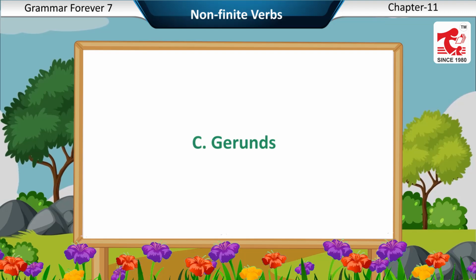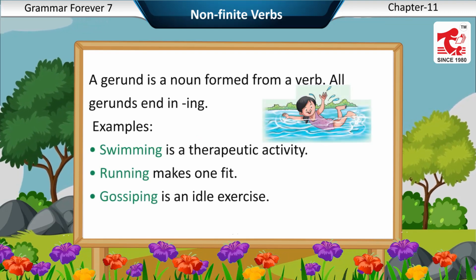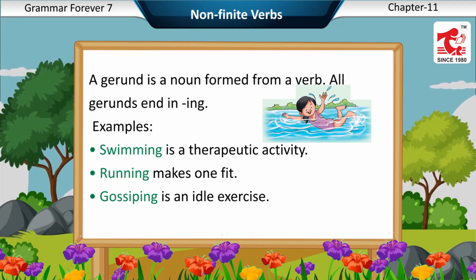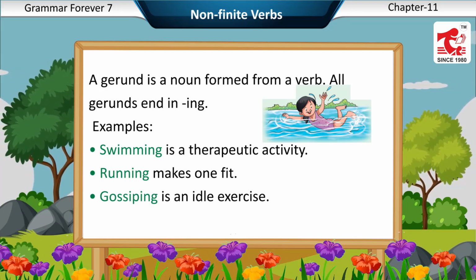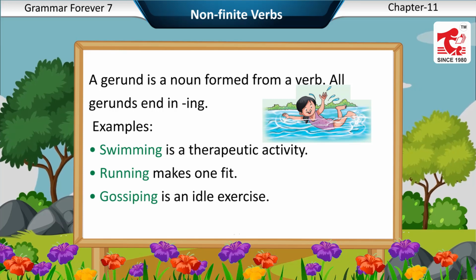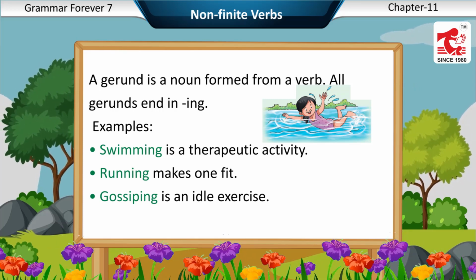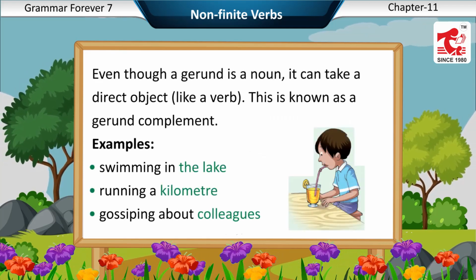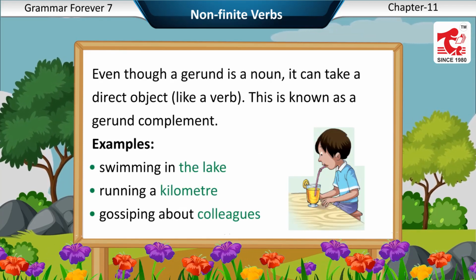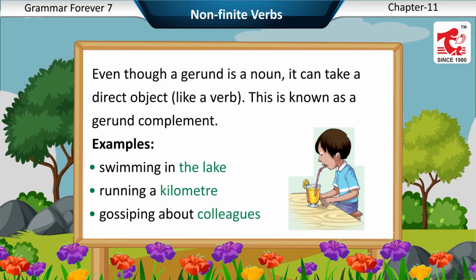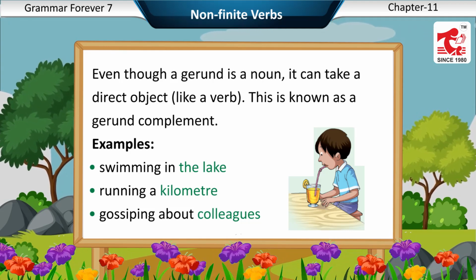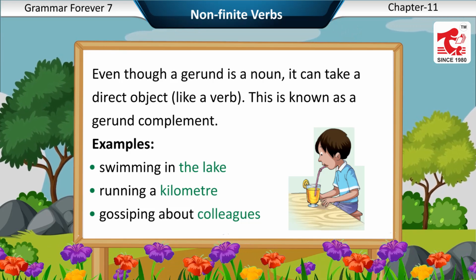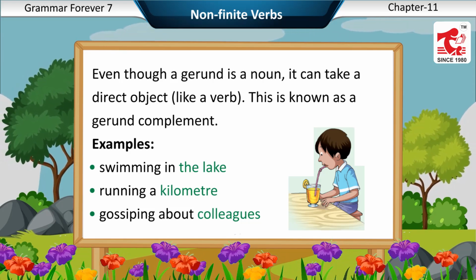C. Gerunds. A gerund is a noun formed from a verb. All gerunds end in -ing. Examples: swimming is a therapeutic activity. Running makes one fit. Gossiping is an idle exercise. Even though a gerund is a noun, it can take a direct object like a verb. This is known as a gerund complement. Examples: swimming in the lake, running a kilometer, gossiping about colleagues.